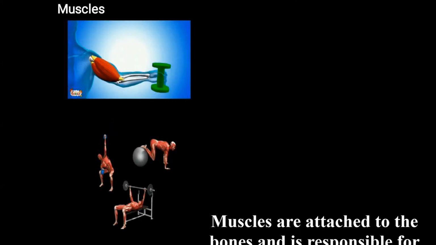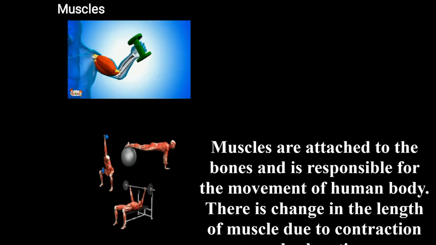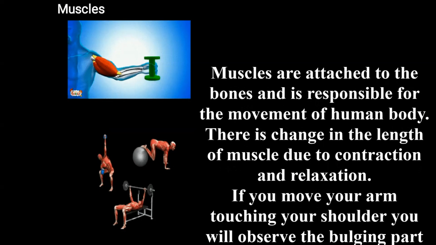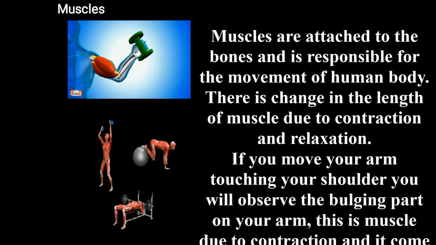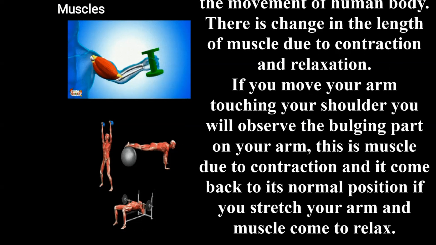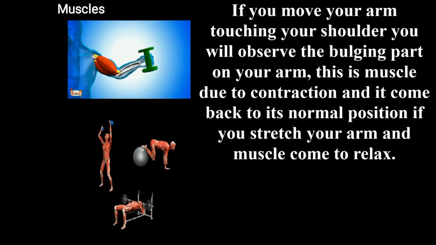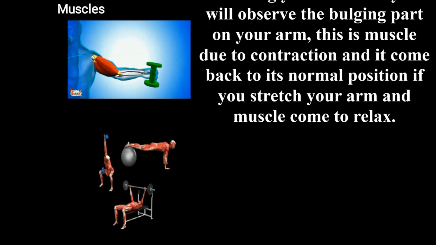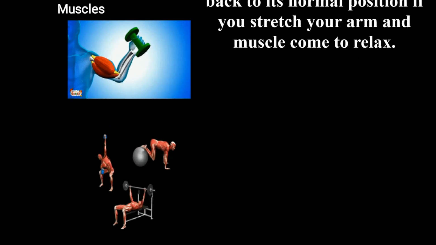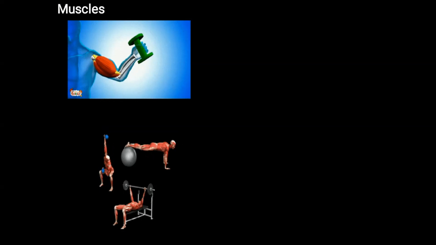Now let us discuss muscles. Muscles are attached to the bones and are responsible for the movement of the human body. There is a change in the length of muscles due to contraction and relaxation. If you move your arm to touch your shoulder, you will observe a bulging part on your arm. This is the muscle due to contraction, and it comes back to its normal position if you stretch your arm and the muscle relaxes.